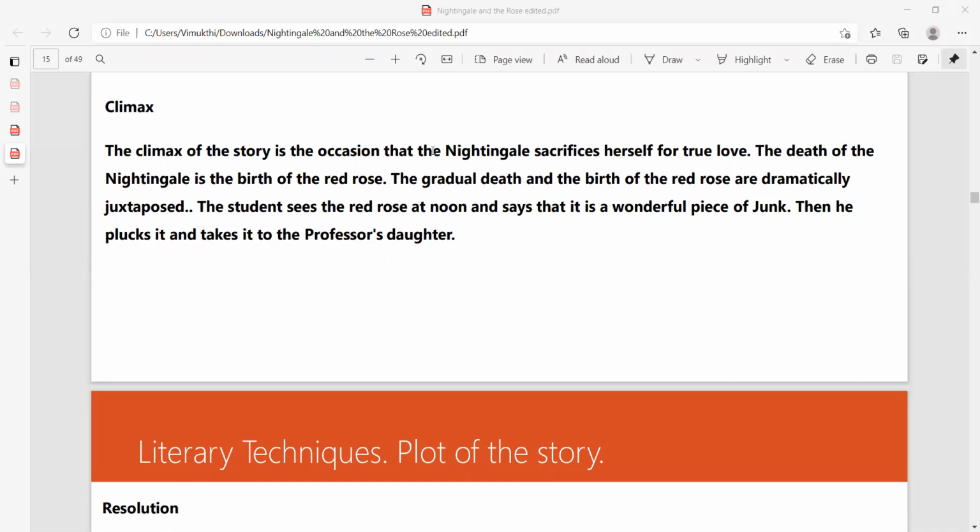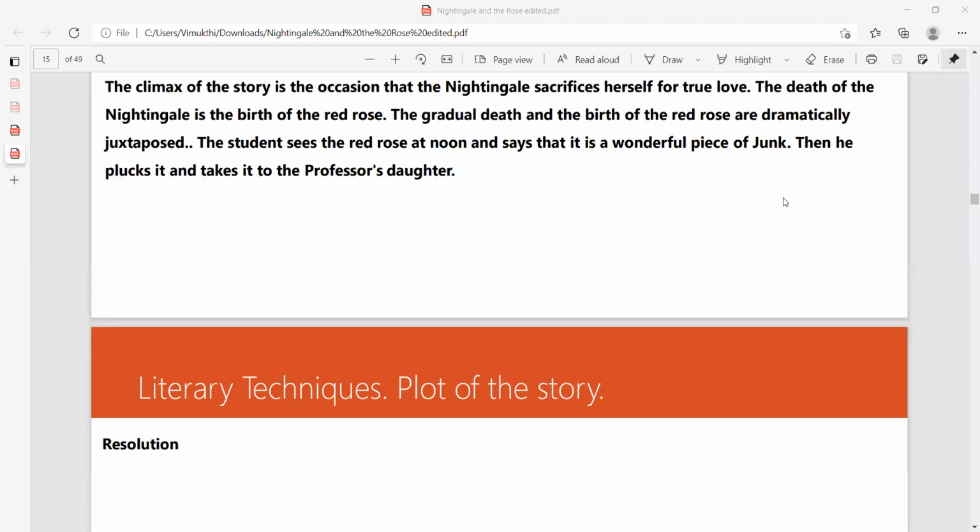So he says that it is a wonderful piece of junk. He takes it as junk. Wow, what a beautiful red rose. Even though he takes it as a red rose, he says that it is junk, from his memory, or else from his heart, right? He does not understand the value of that. Otherwise, don't think that in the book it is said as junk. I have used that word as a juxtaposition, because he does not understand the real value of the red rose. But in the book, there is nothing like that.